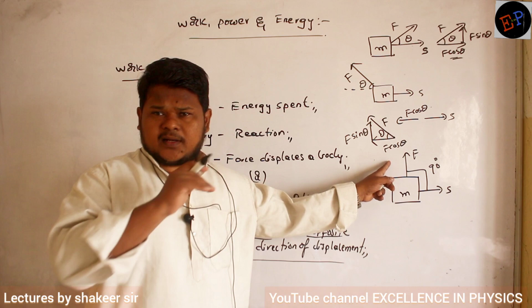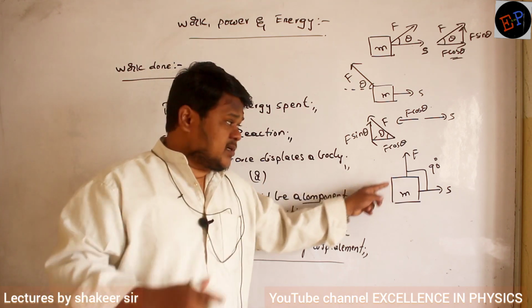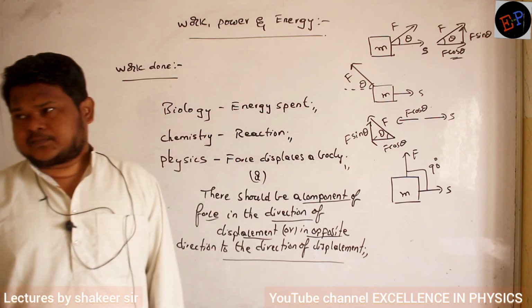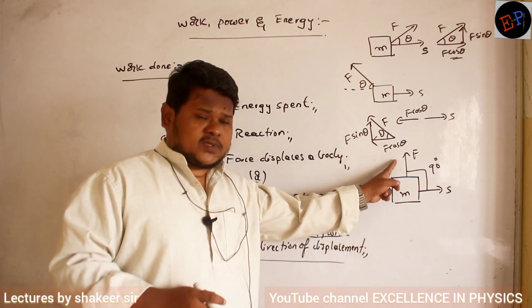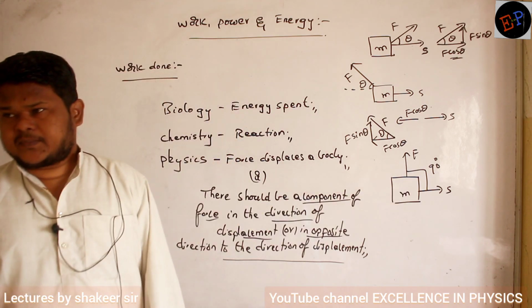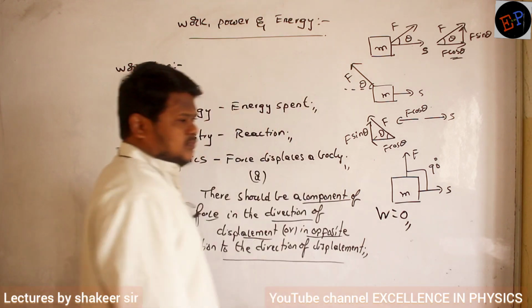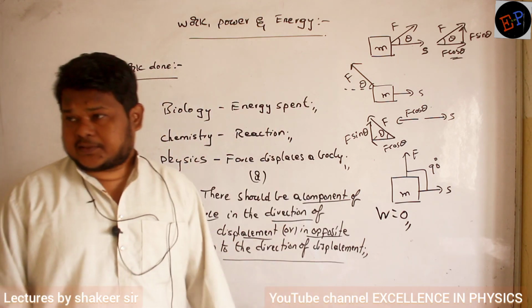Force, any vector, I can never split into two rectangular components such that one component is in the direction of displacement. That is not possible. It means this force does not have any component in the direction of displacement. So here I can say work done is 0. In this condition you cannot do any work.